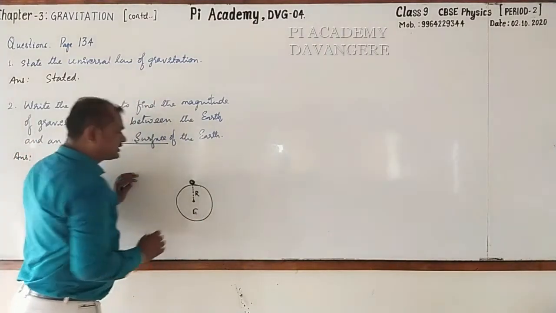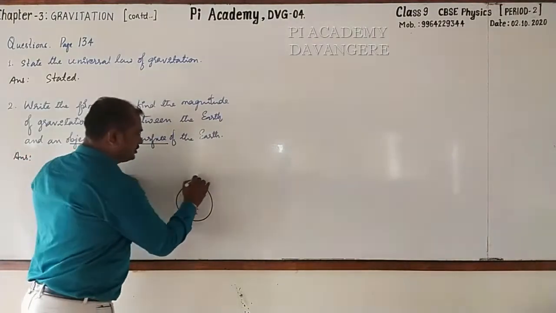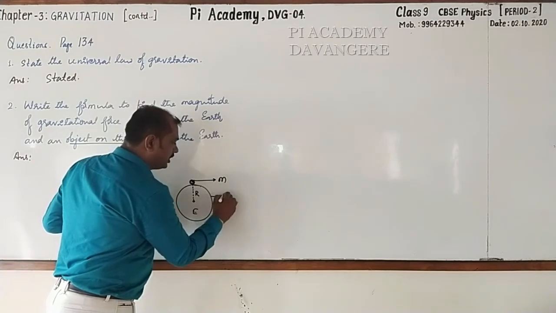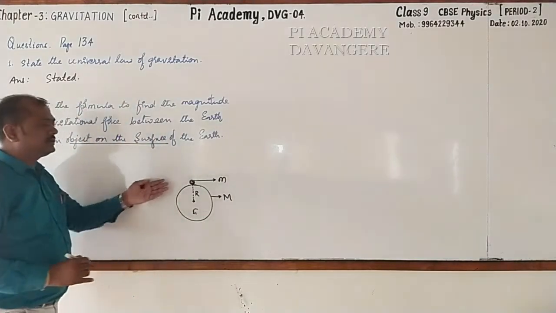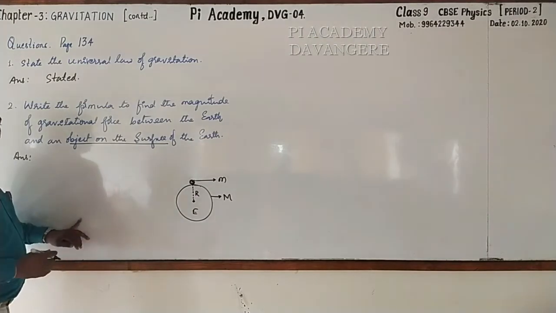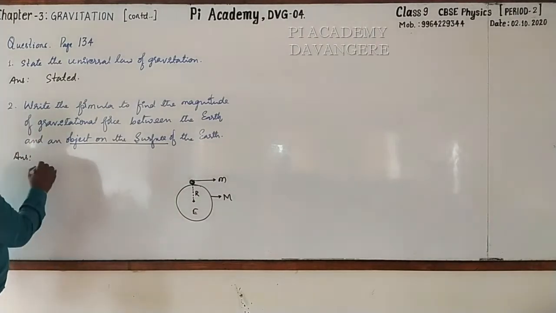So let us take mass of an object as small m, mass of the earth as capital M. Distance between them is capital R. Then based on that we shall write the formula. Yes, please go on writing with me.